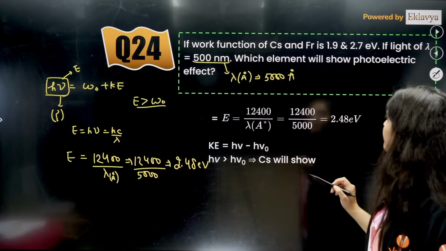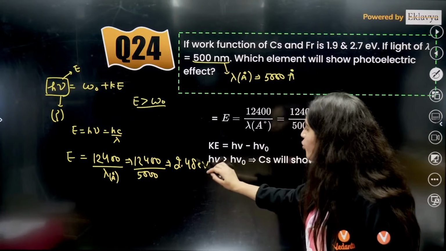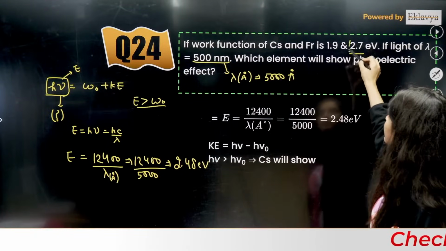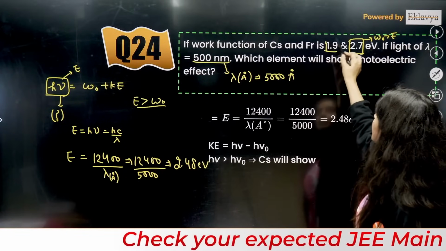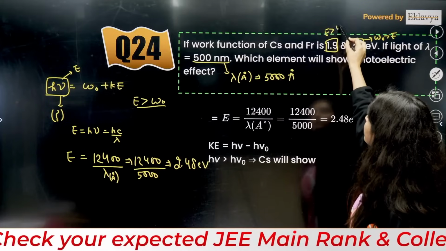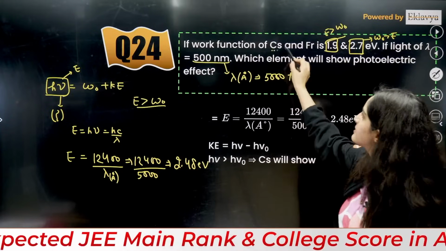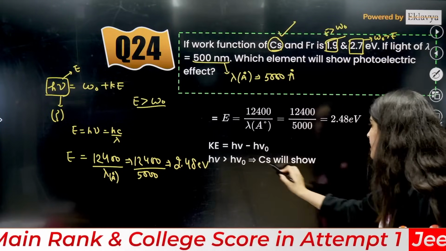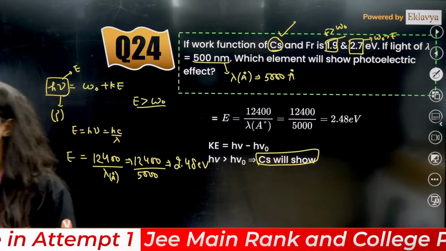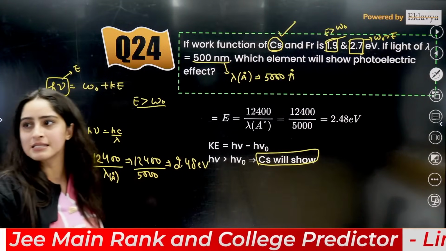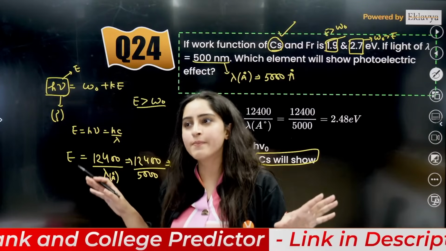So 2.48, and this is 2.7, that means here work function is greater than E. For Cs, E is greater than the work function, so Cs will show it. So Cs is the correct answer. Got it? Simple, right?